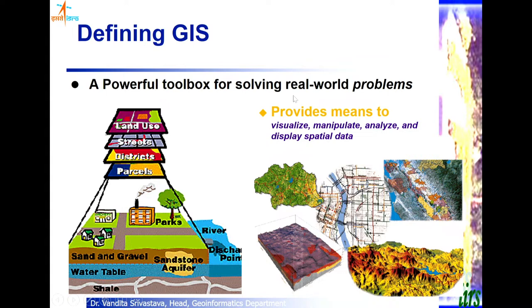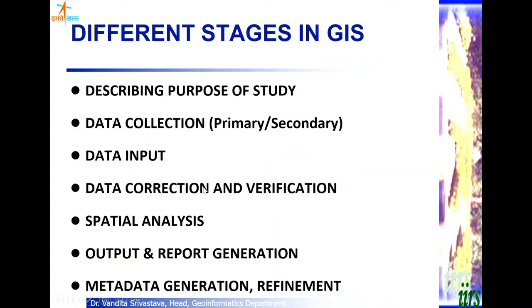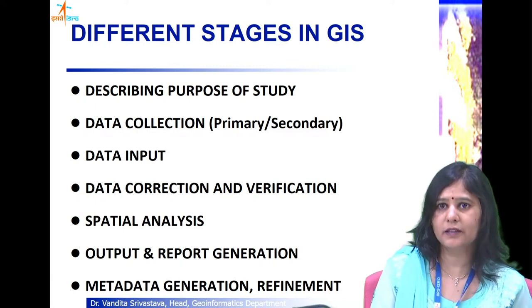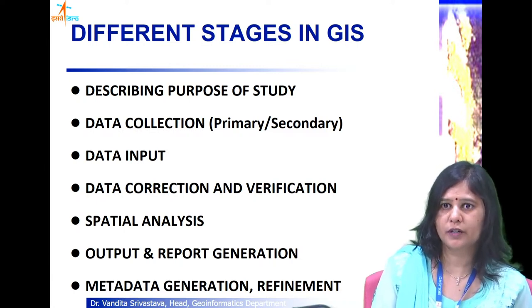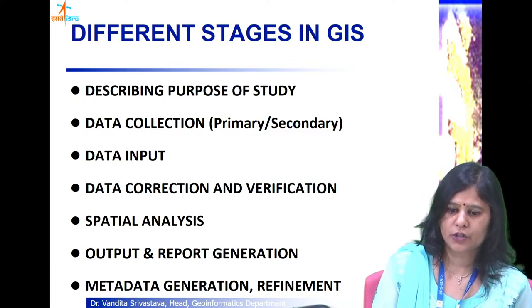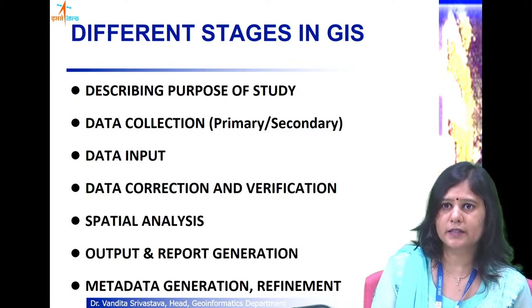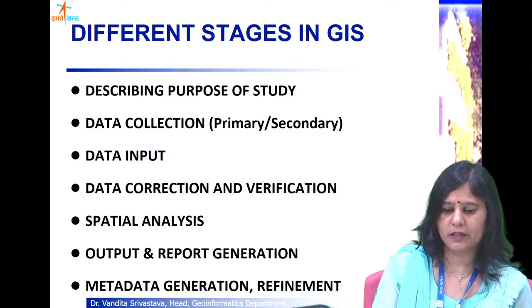Fine. So having defined the GIS, now let us understand the different steps for carrying out a GIS project. We first need to understand our objective of study.